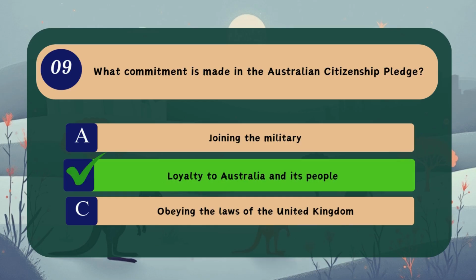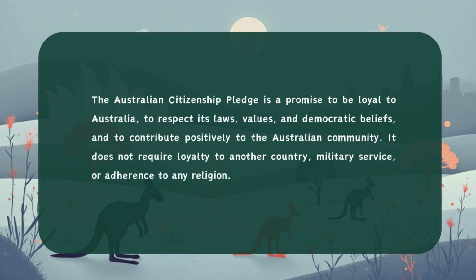Correct answer, B. Loyalty to Australia and its people. The Australian Citizenship Pledge is a promise to be loyal to Australia, to respect its laws, values and democratic beliefs, and to contribute positively to the Australian community. It does not require loyalty to another country, military service, or adherence to any religion.